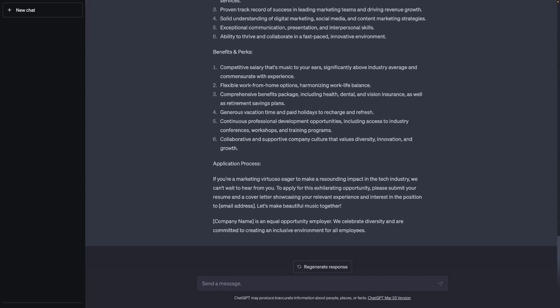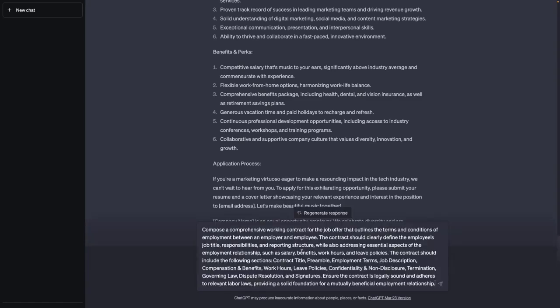And to continue this logically, if you found the right person for the job, you of course need to have a contract that should be signed. Now, as mentioned on the slide, the contract part is a bit tricky, because there are definitely legal things to consider, and I won't dive into these here as I'm not a lawyer. So I just want to give you one example prompt to get a working contract, but use ChatGPT carefully for such purposes.